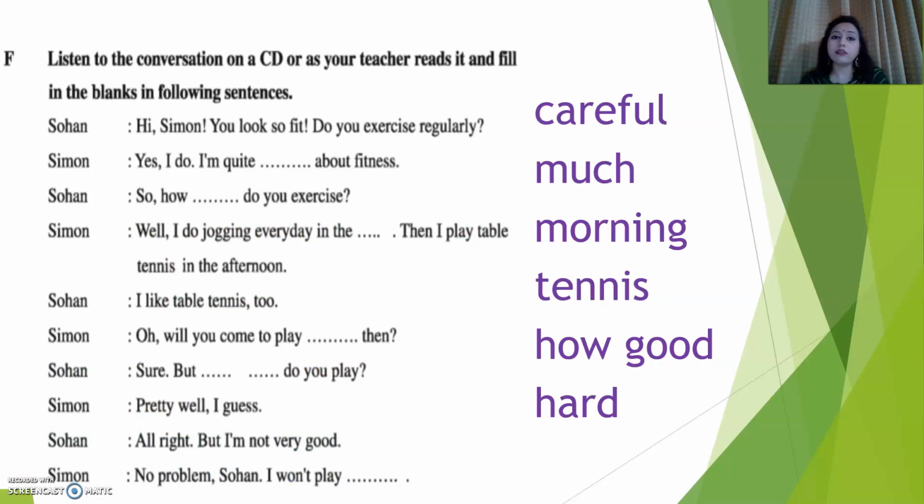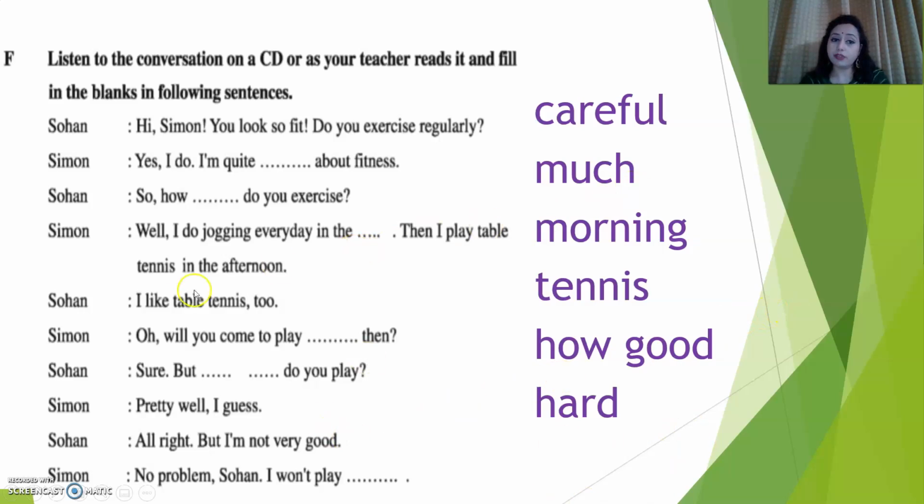Now see, here is a conversation that I will read for you all. Sohan: Hi Simon, you look so fit. Do you exercise regularly? Simon: Yes, I do. I'm quite careful about fitness. Sohan: So how much do you exercise? Simon: Well, I do jogging every day in the morning.